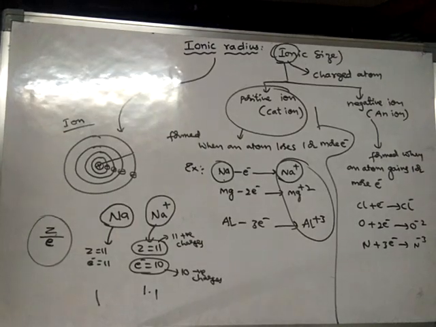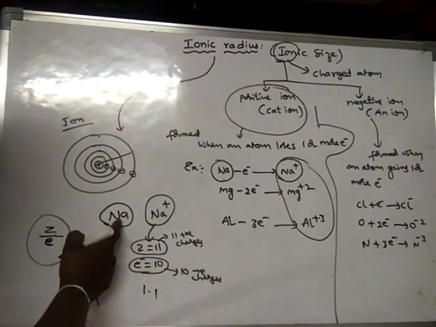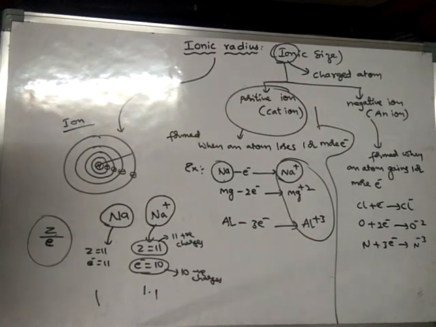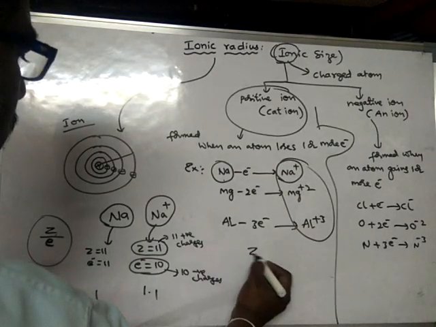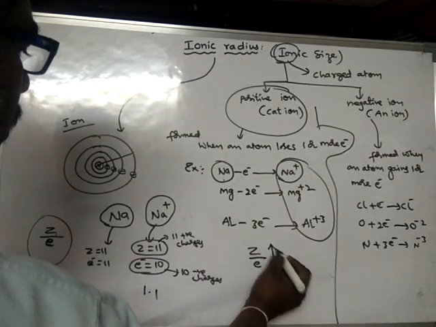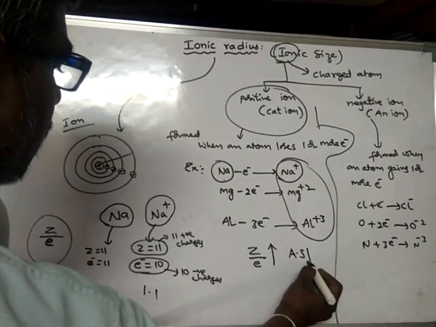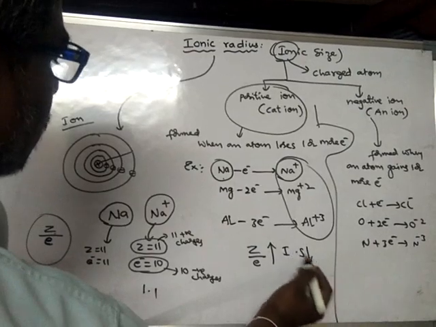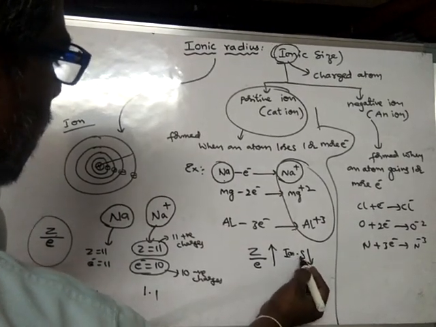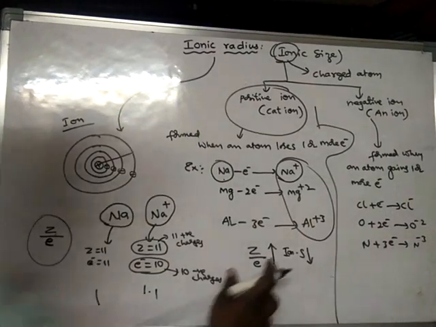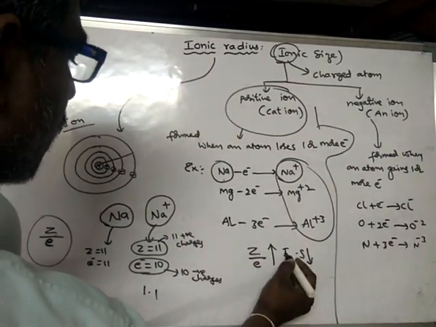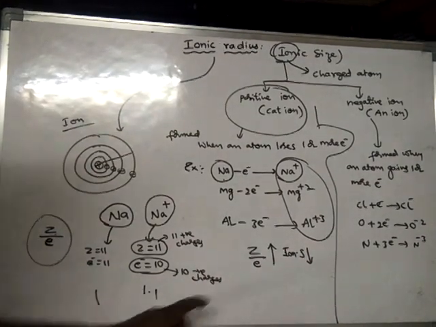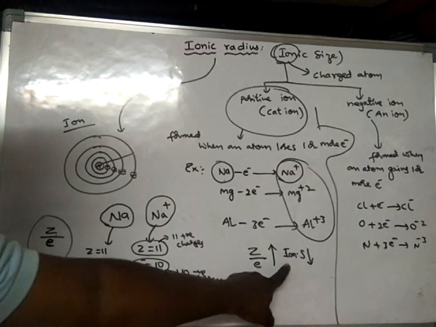So the Z by E ratio of which one is more? When compared to sodium, the Z by E ratio of the sodium ion is more. Whenever the Z by E ratio increases, the ionic size decreases. Z by E ratio is always inversely proportional to ionic size.